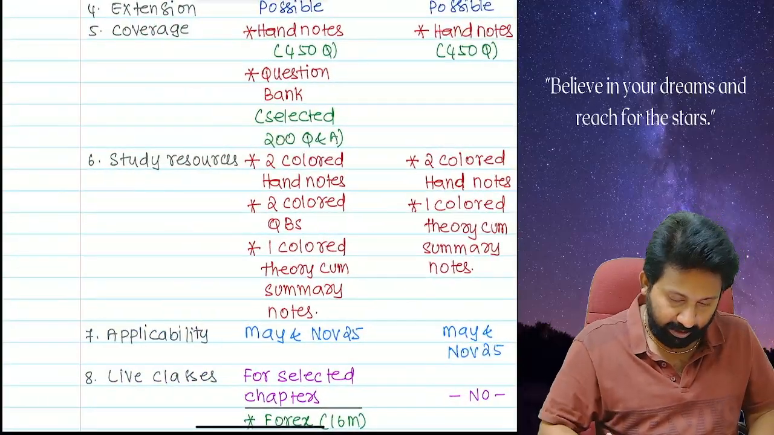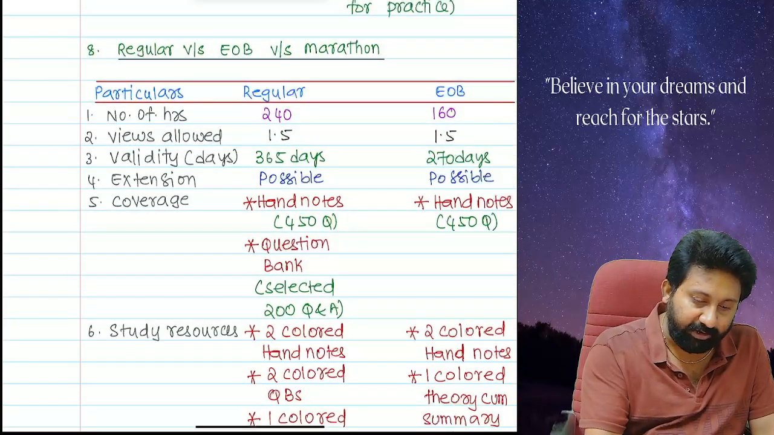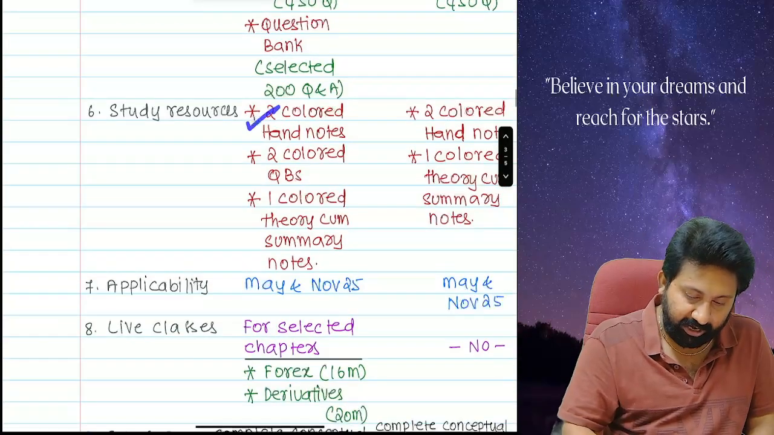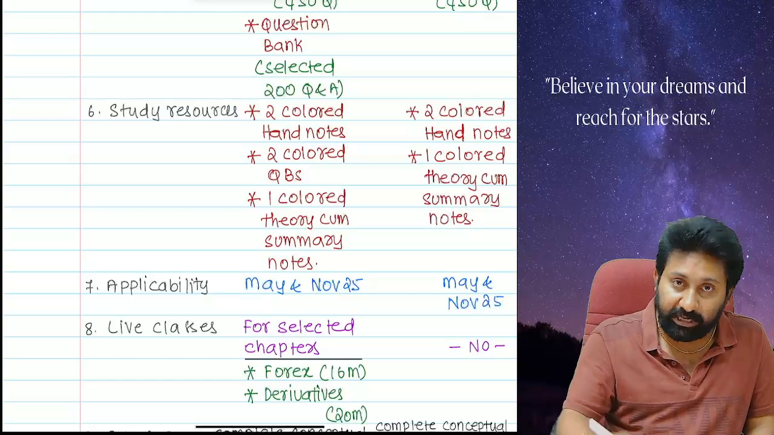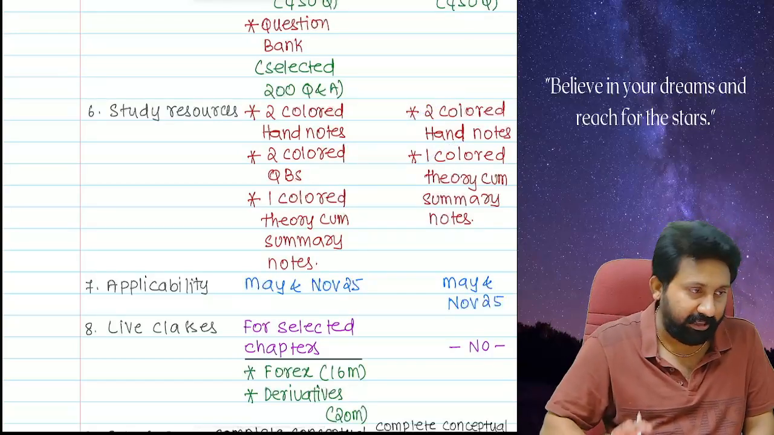Along with that, when you take the exam oriented batch or the regular batch, what are the books you are going to receive? First, two colored hand notes, two colored question banks, and one theory. For the EOB students, two colored hand notes and one colored theory-cum-summary. That also I will give.